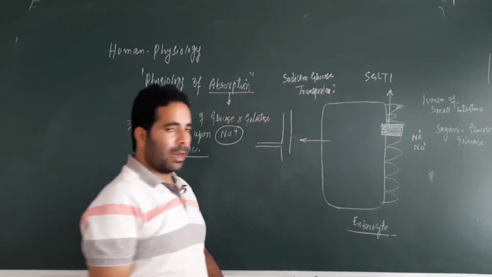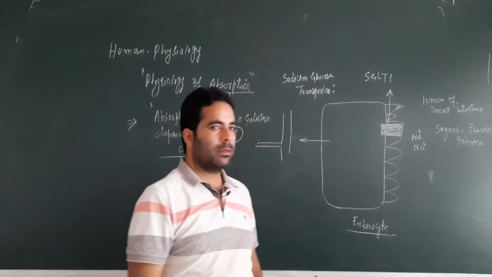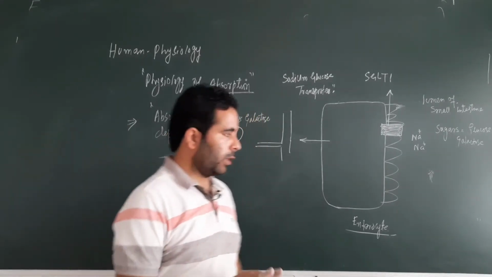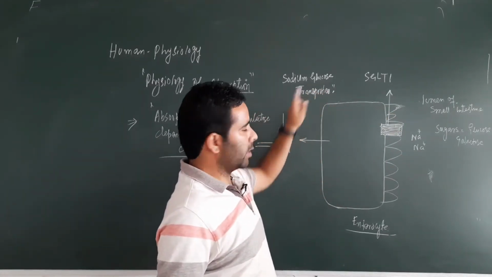We can have SGLT2 that is present in the nephrons, proximal convoluted tubule. Forget about that. So this is SGLT1, the sodium glucose transporter.